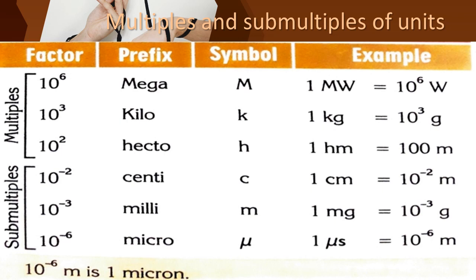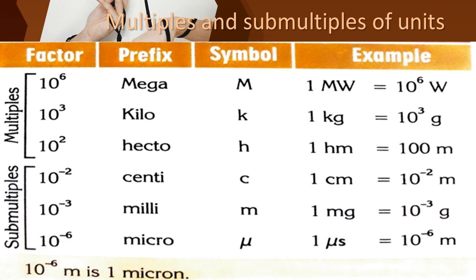For 10 power minus 2, centi. Centi means small c. 1 centimeter equals 10 power minus 2 meter. And then 10 power minus 3, milli. Milli means small m. So what is the example? 1 milligram equals 10 power minus 3 gram.